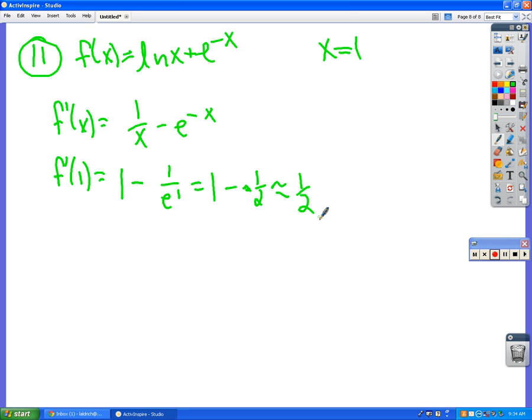So what's true about the function at that point if you get 1/2? It is increasing because the value of the derivative is positive.